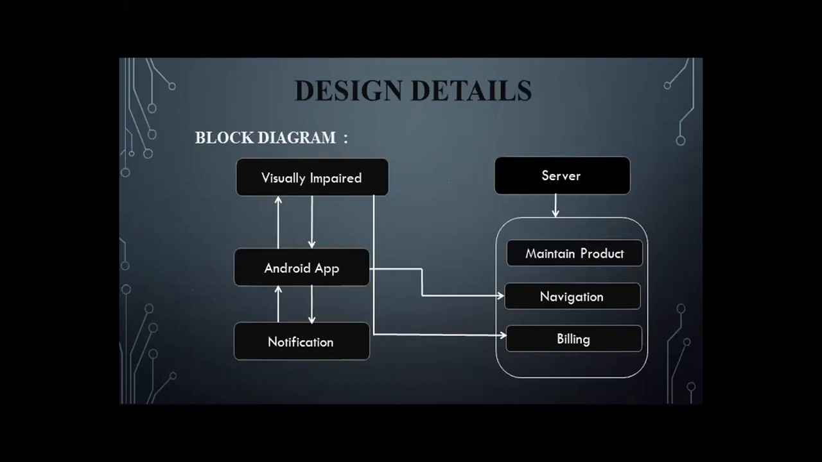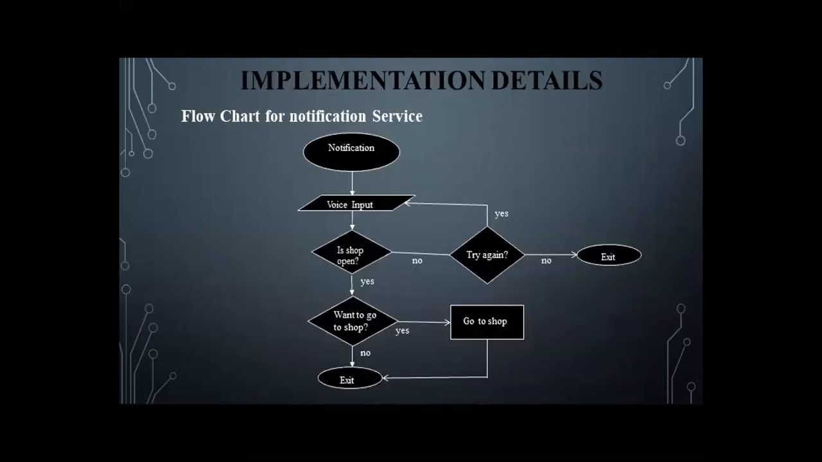The project block diagram is like this. First, visually impaired people will have an Android app, and through notification, it will tell first whether the shopping mall is open or not. This also helps in navigation inside the mall and the total billing system. So the database has the description of the product, and they can add to the cart for their requirements and also have the total amount of the billing system. So next is implementation design.